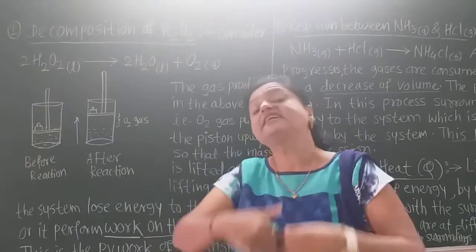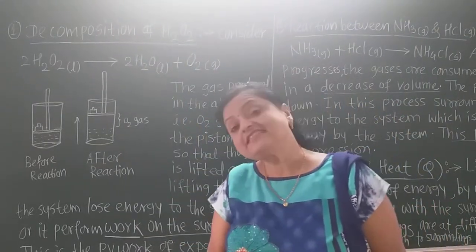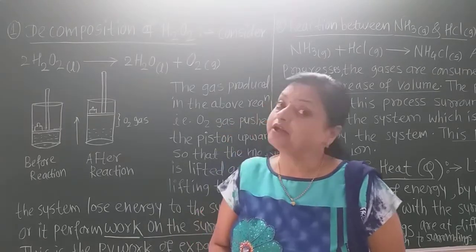The system loses energy to the surroundings and PV expansion work is performed.